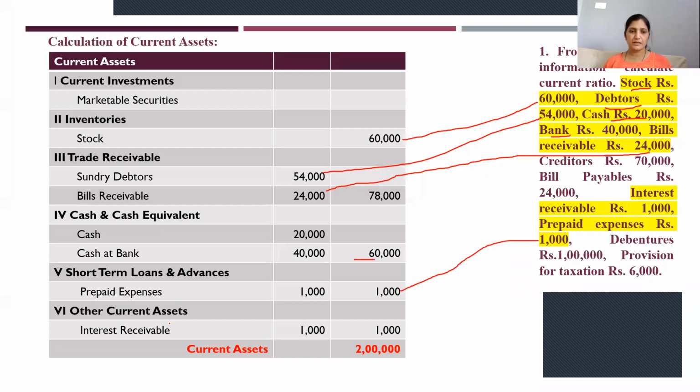And other current assets, that is interest receivable. Interest receivable 1,000. This has been taken over here. So these many items are current assets. It comes to rupees 2 lakhs. Okay, take down this.